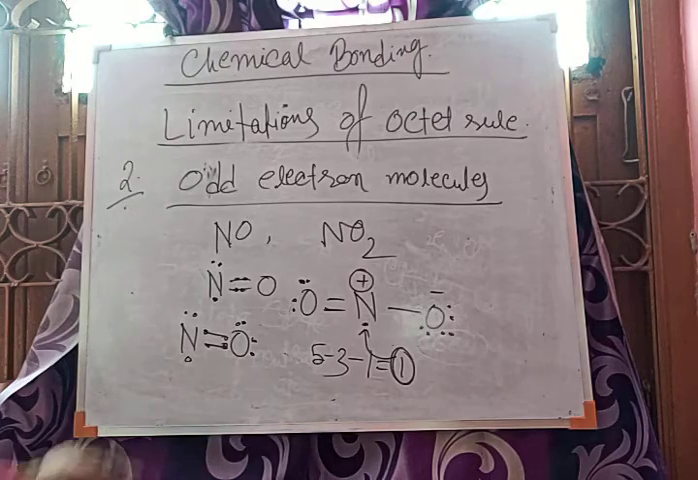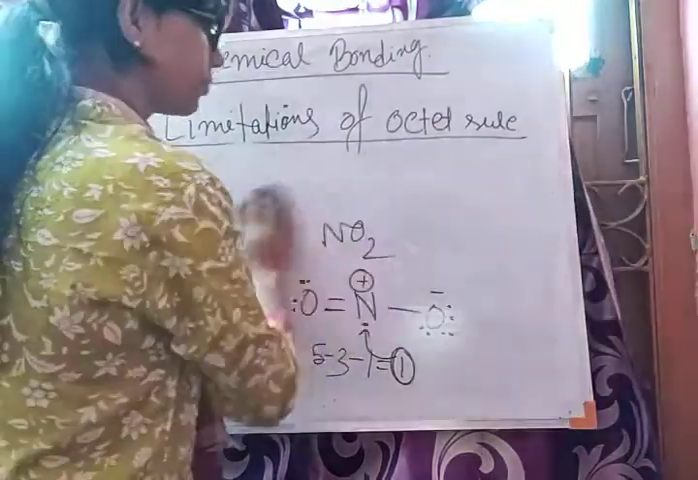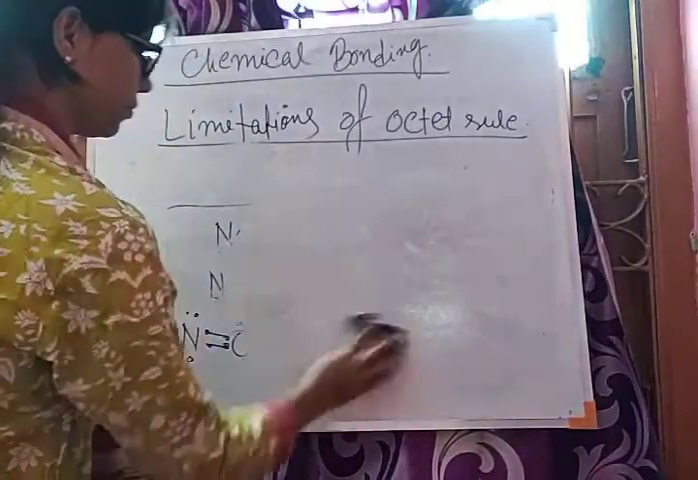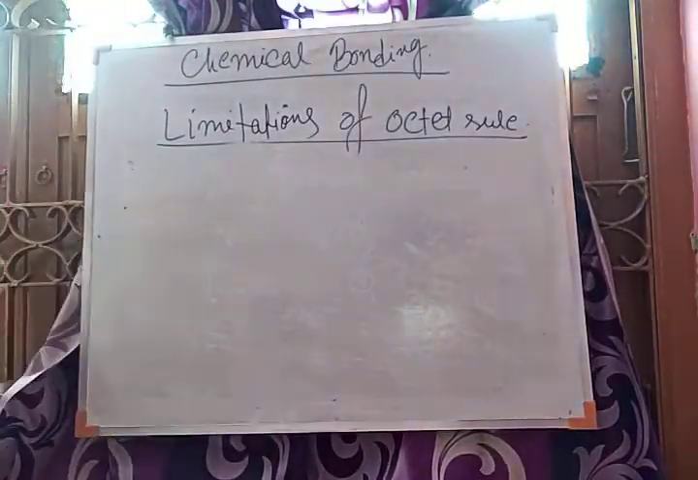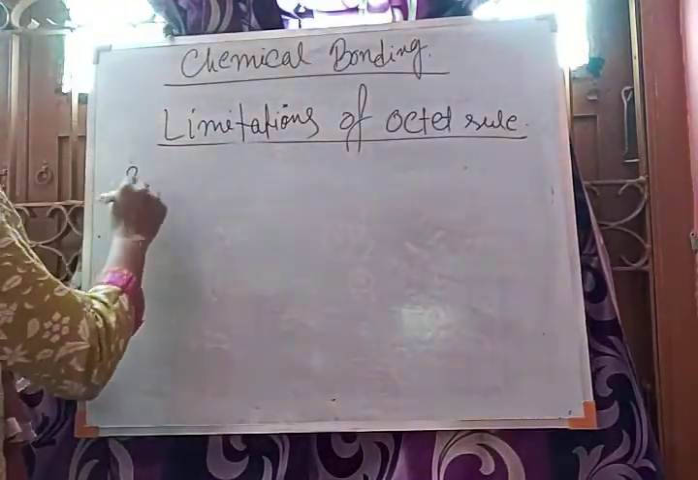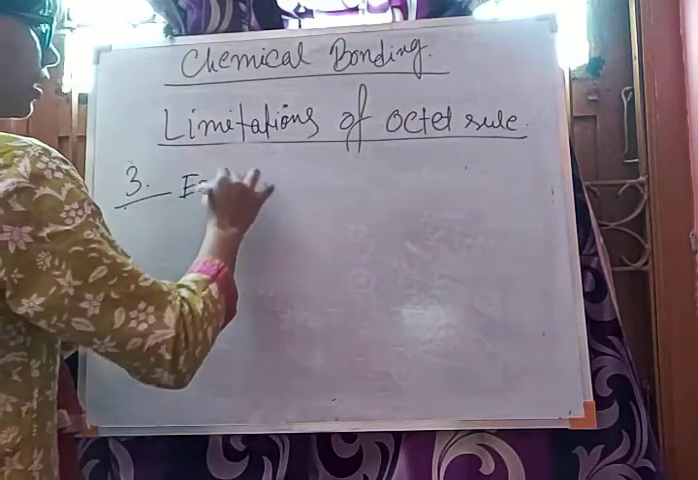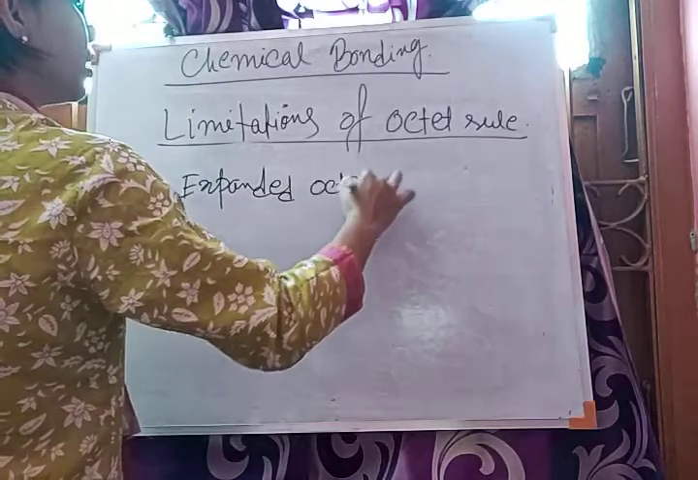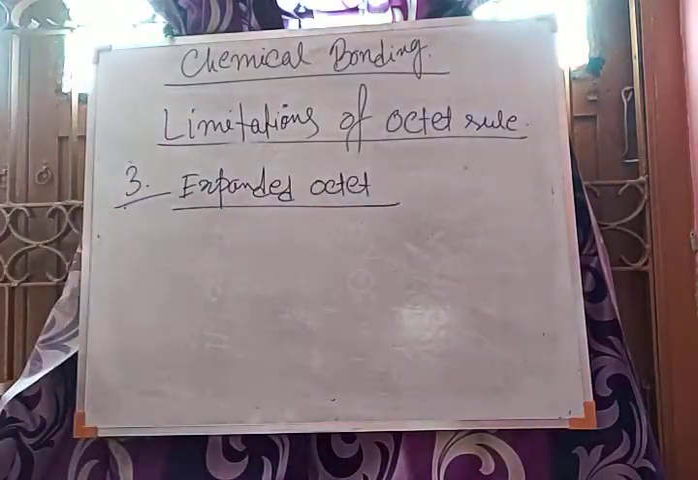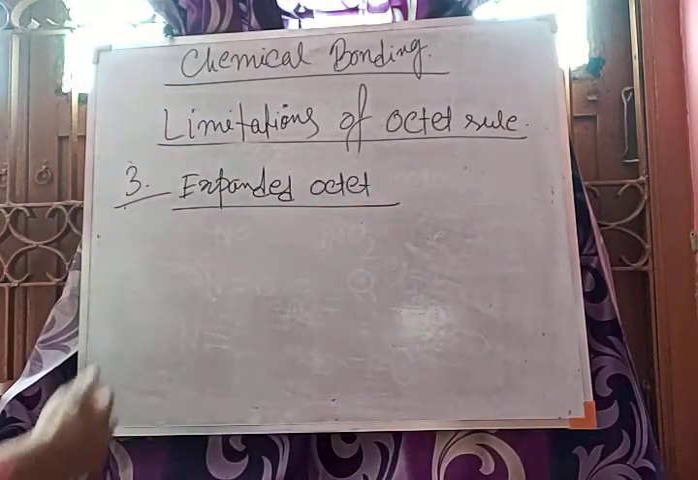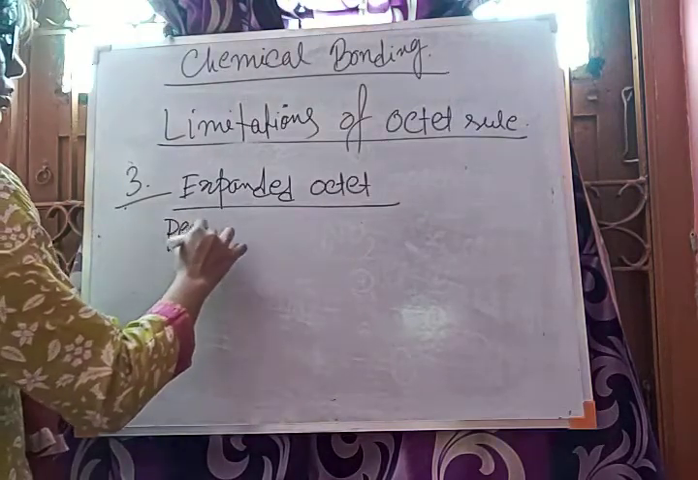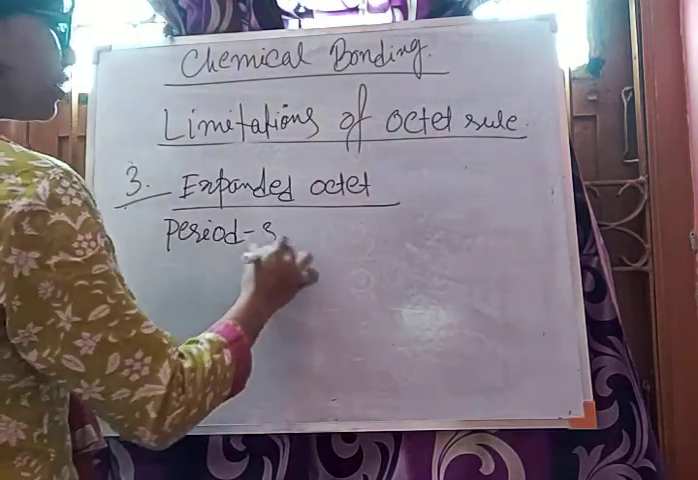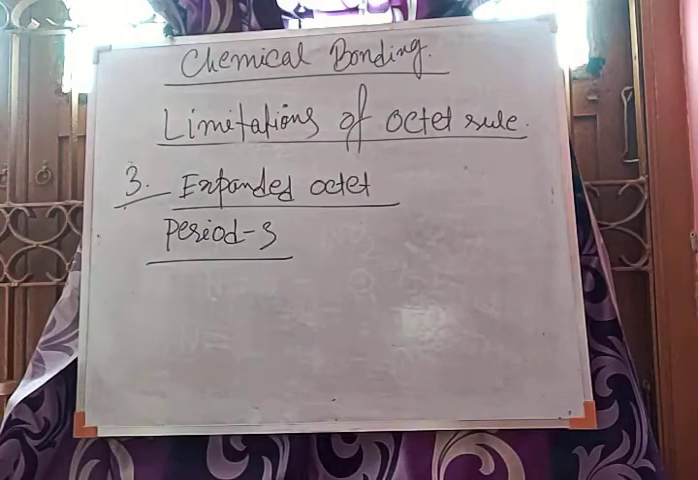The expanded octet, third point. Expanded octet is observed for period 3 elements. Why in period 3? Because in period 3 the presence of d orbital is starting.